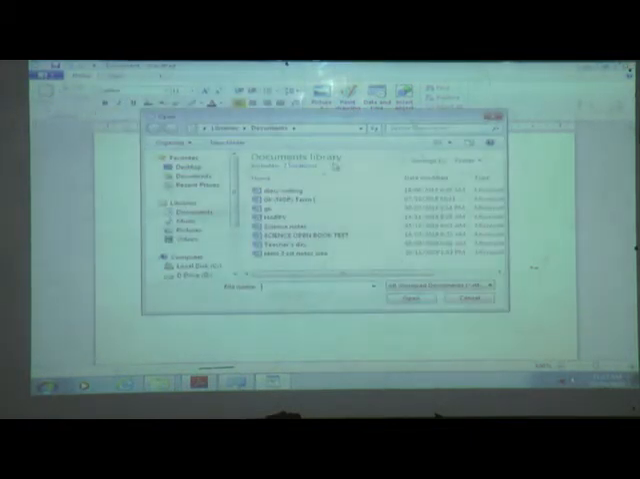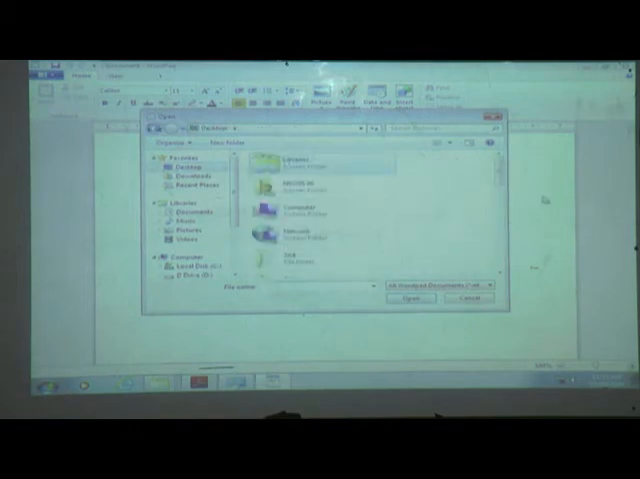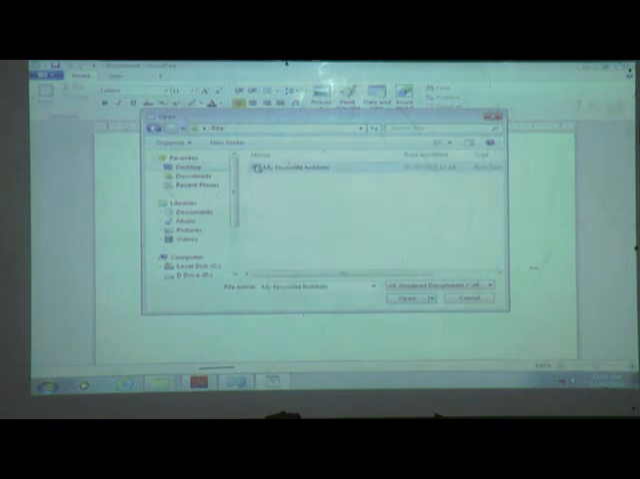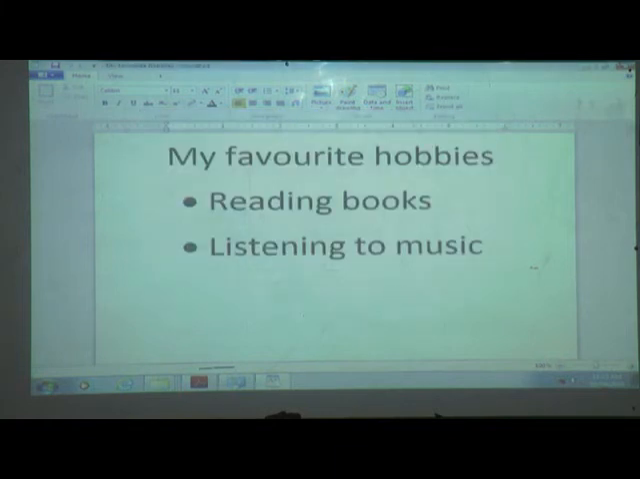Where did we store this file? On the desktop. Which folder is there in the desktop? Yes, Rita, and this is my favorite hobbies. Click here and open. Right? We wrote that only, no? Yes or no? Yes. My favorite hobbies: reading books, listening to music.